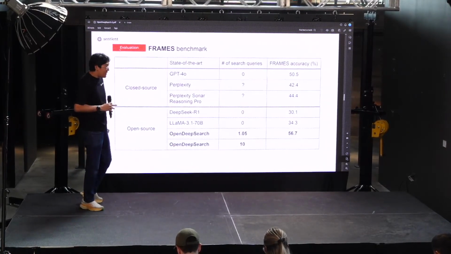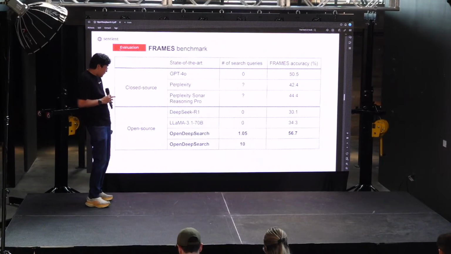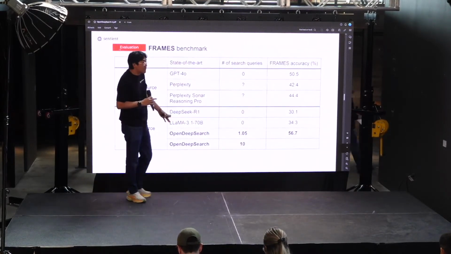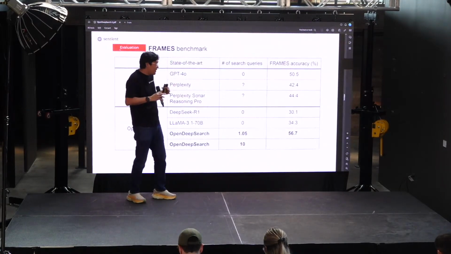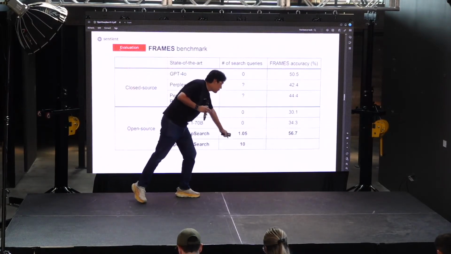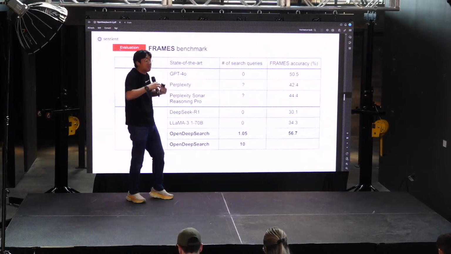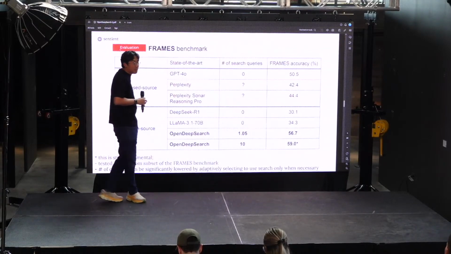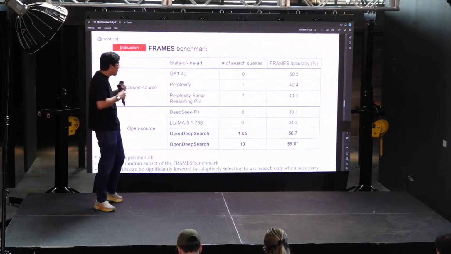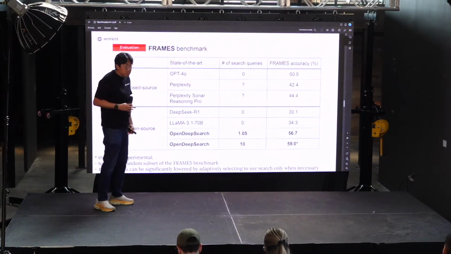And one last thing is that it's possible to do even better than what we provide by allowing more searches. Because we judiciously choose to search only when we need to, we're only using extra search about 5% of the time. But if you allow, let's say, 10 searches for every query, then you can do even better. And this is experimental. We just tried the first thing that comes to mind, which is just use 10 different searches with slightly different prompts. So there's big room for improvement.